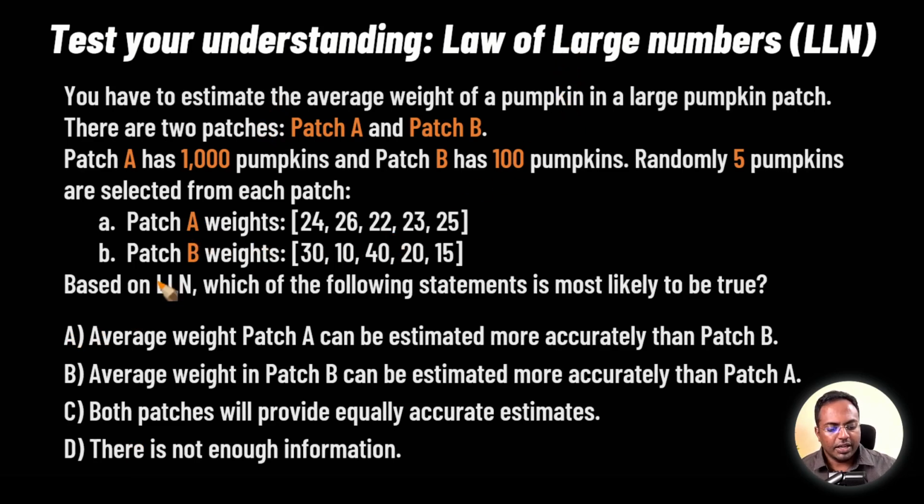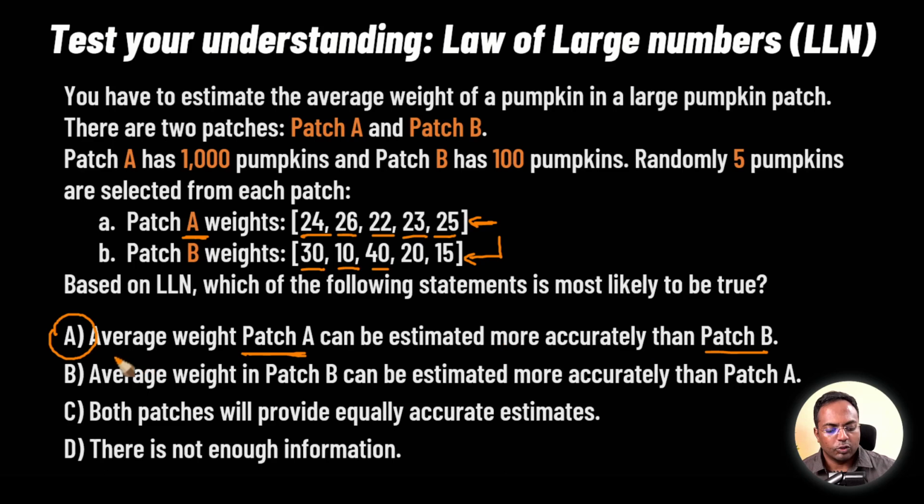First is patch A. The very first option could be true considering the fact that the values in patch A, look at this, they are all very similar to each other, whereas the values in patch B, 30, 10, 40 and so on, the variability in patch B is higher compared to the variability in patch A. So if you take a mean from patch A, the mean that you compute from this patch is more likely closer to the population mean. Whereas here you have 5 observations for patch B. If you take another set of 5 observations, the variability in those 5 observations could also be high. So it could very well be the case that the average weight of patch A can be estimated more accurately